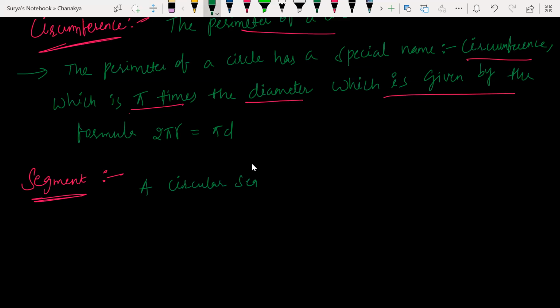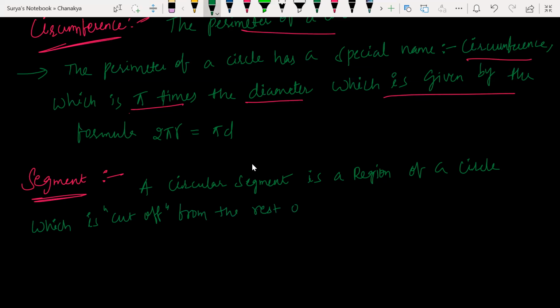A circular segment is a region of a circle which is cut off from the rest of the circle by a secant or chord.